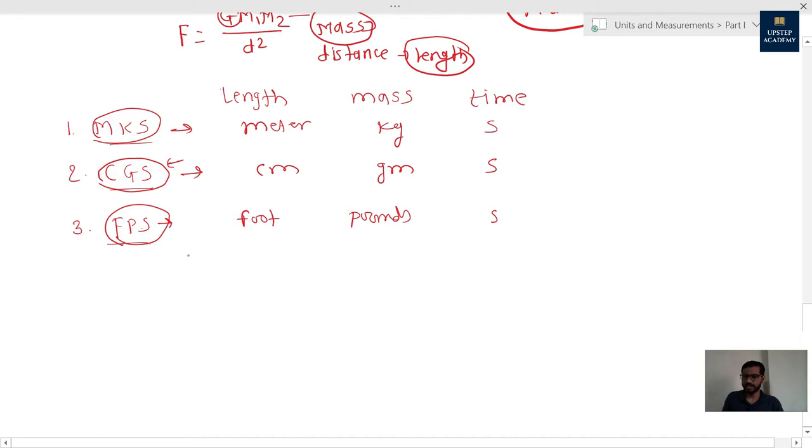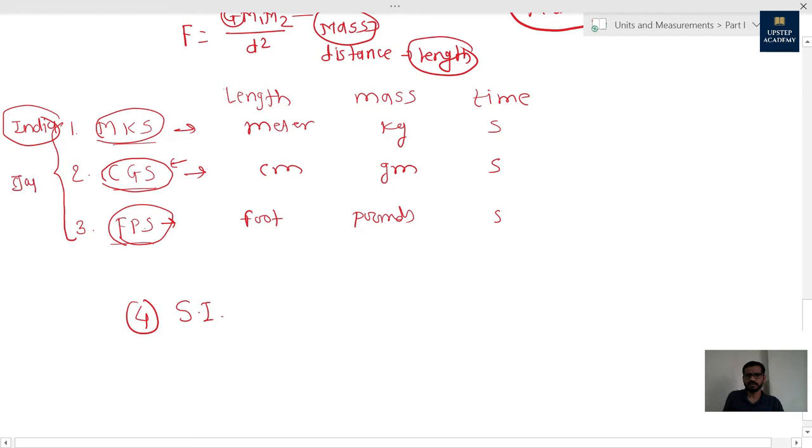It means the FPS system. So what exactly was the need for a fourth system of units, the SI system? Let's see. Suppose India is using the MKS system of units, Japan is using the CGS system, and Britain is using the FPS system. Suppose scientists in India developed one theory, and that theory has to be communicated to Japan.